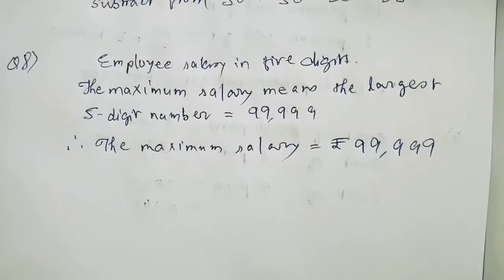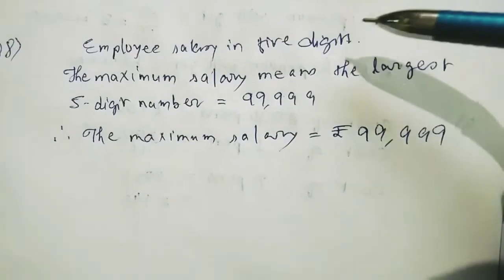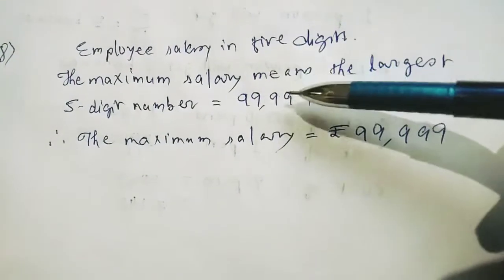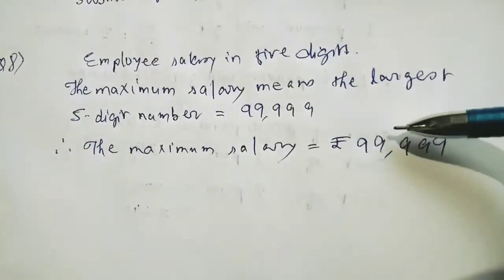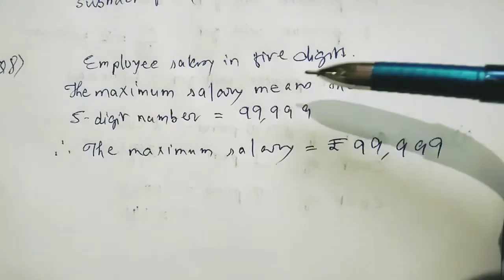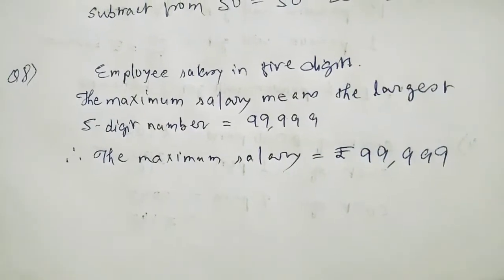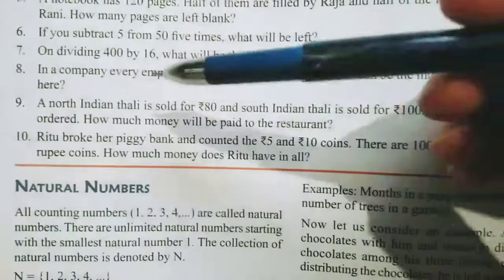Okay students, here you can see employee salary is given in 5 digits. So the maximum salary means the largest 5 digit number. So the maximum salary will be what? 99,999, because it is the largest 5 digit number. Understood? Next, question number 9.